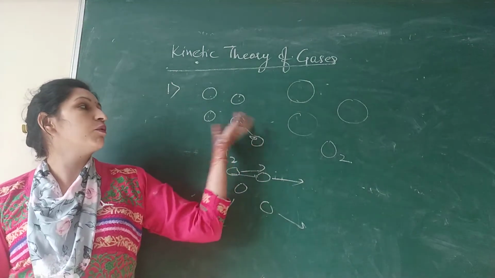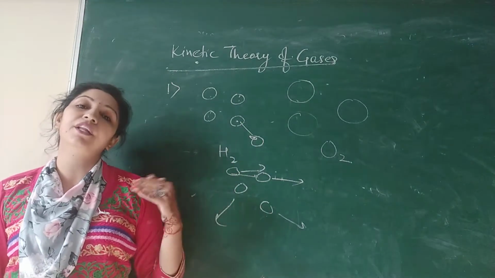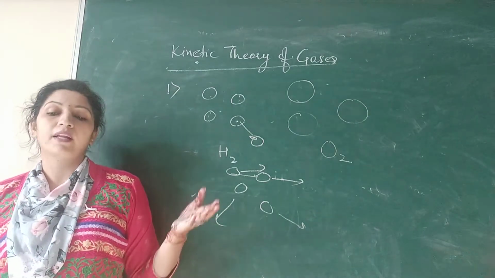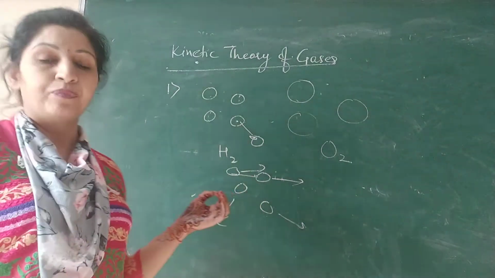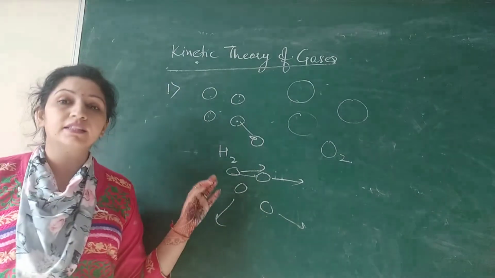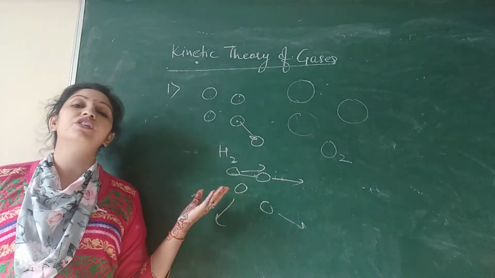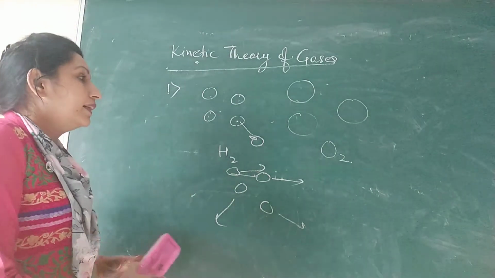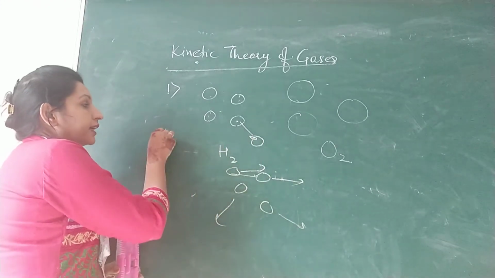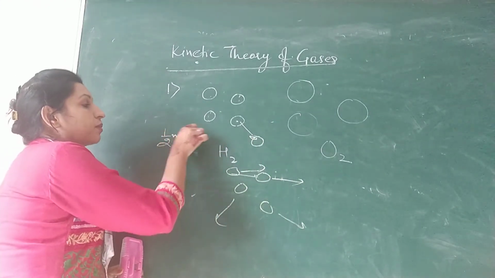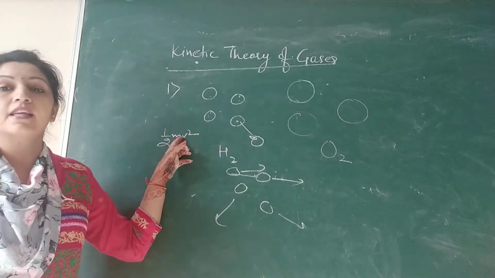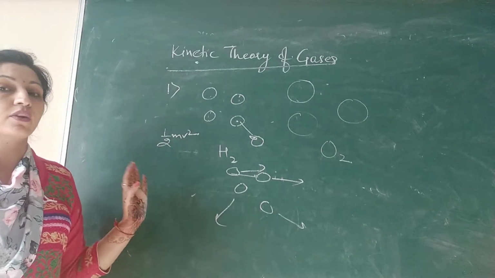If it was moving with speed 20, it will continue to move with speed 20. What has changed only? Its direction. So such collisions are called elastic collisions, in which kinetic energy is conserved. So kinetic energy will not change, because kinetic energy is half mv square. So if magnitude remains same, kinetic energy remains same, it will not change.